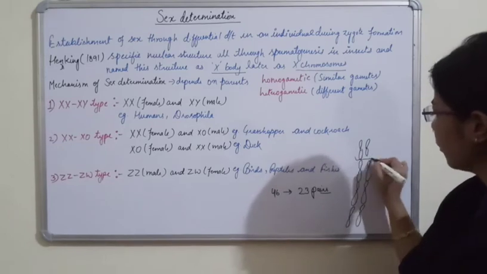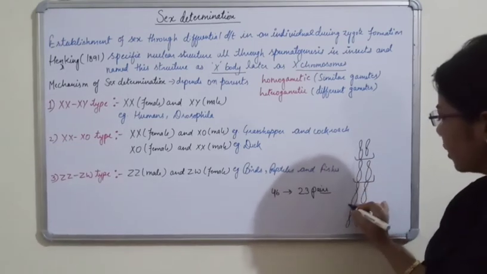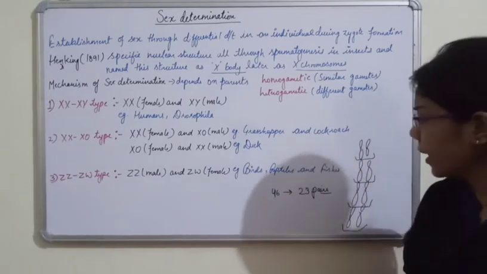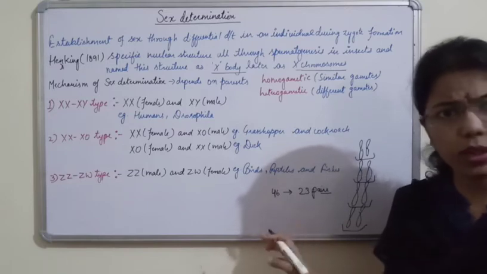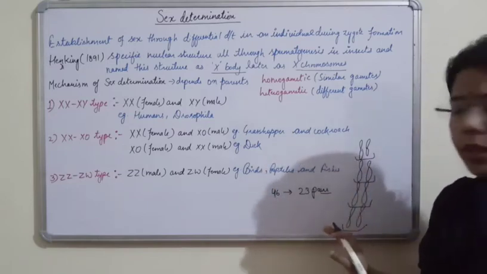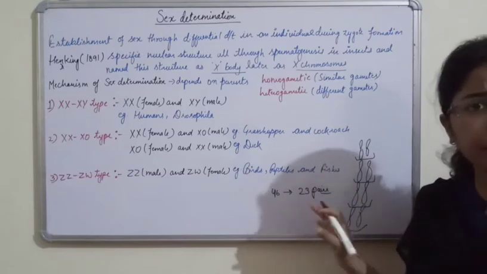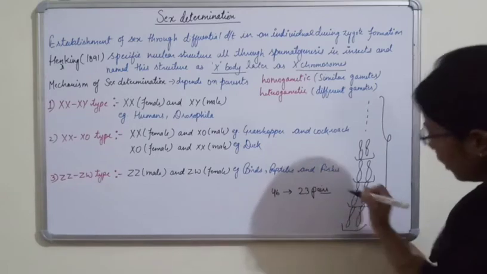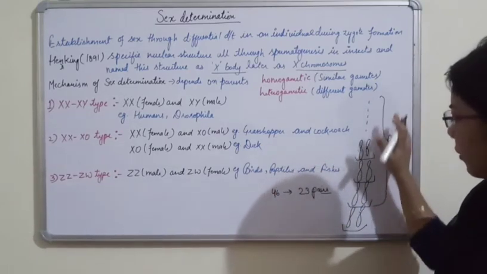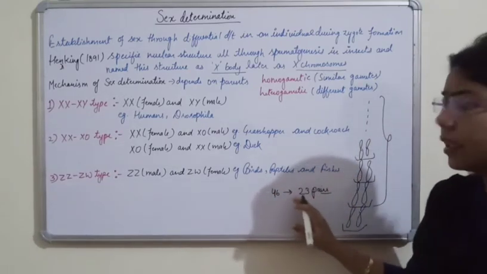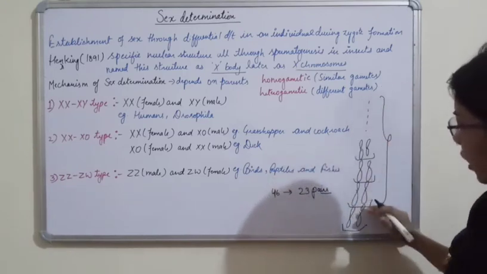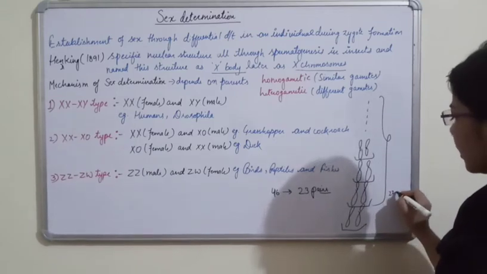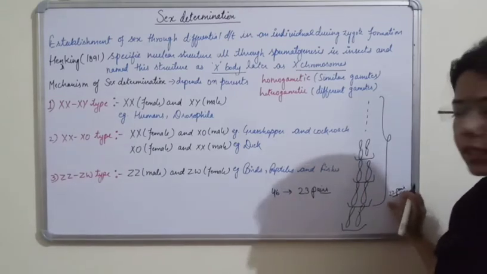This one is the first pair, this one is the second pair, this one is the third pair, and this one is the fourth. But here I am saying that there are 23 pairs. I am not saying only 4 pairs. So out of these 23 pairs, 22 pairs are the same. We assumed that we have 23 pairs, and from 1 to 22, the pairs are the same.